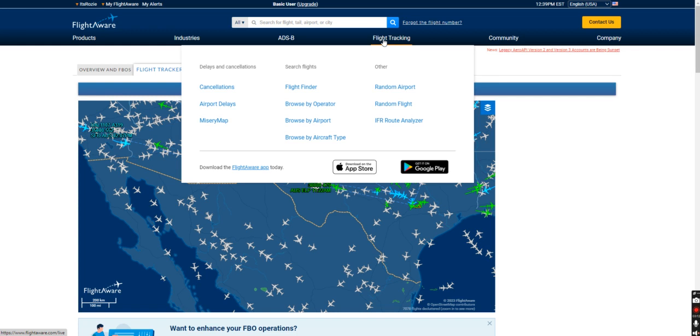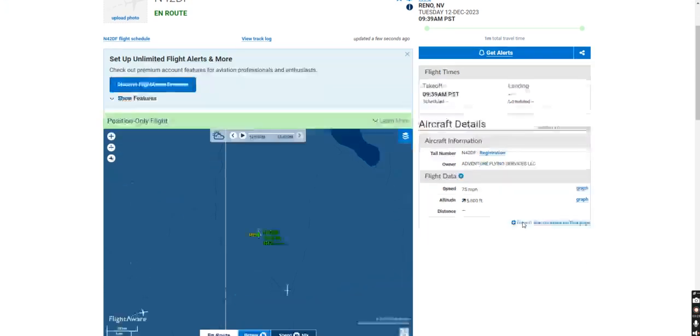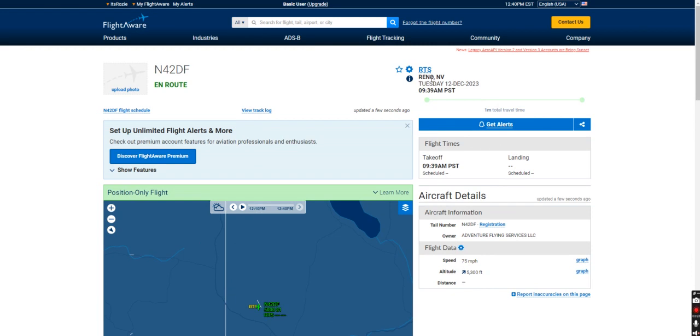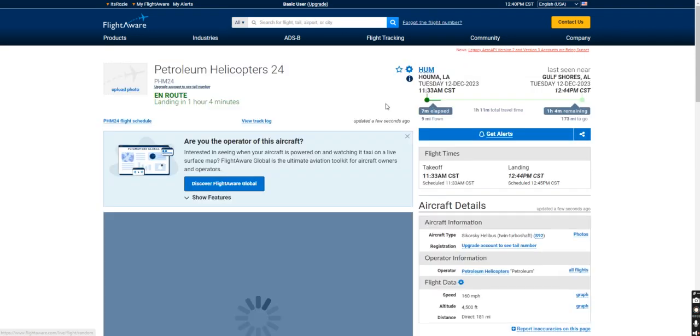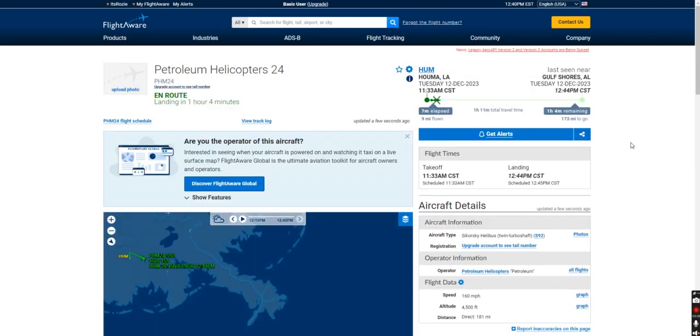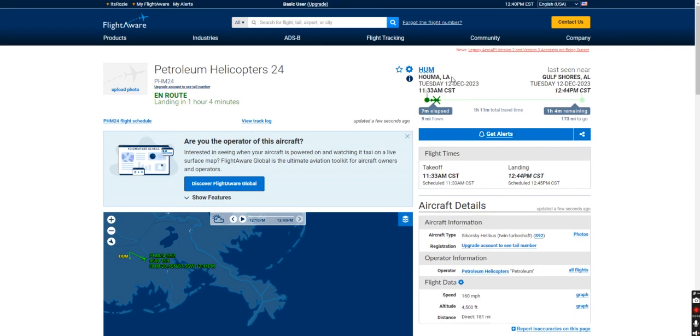We might have to wait a little bit. Sometimes it gives you really small airlines. Let me click on the random flight to see what we have. See, this is an example of a very small one. I'm not going to utilize this for this episode, but it shows that this is a very small plane. Looks like maybe a private jet in Reno, Nevada. So we're not going to use this, at least within the episode itself. There's no real point. There's no two airports. This one as well, it's a helicopter. That's very cool that we're seeing a helicopter within FlightAware right now, going from Houma, Louisiana to Gulf Shores, Alabama. We're not going to utilize that. Doesn't really fit within this episode.